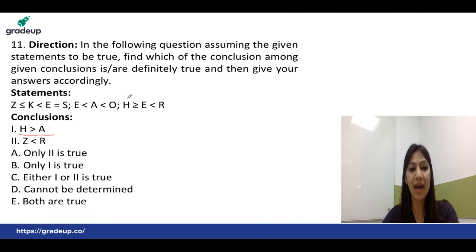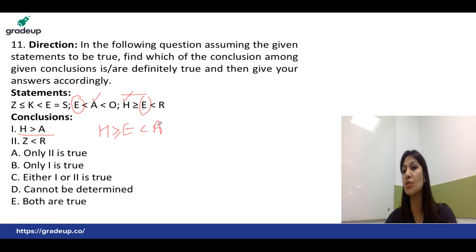Only when I have one comparison between H and A can I conclude whether it is right or wrong. I can notice that H is in the third equation and A is in the second equation. So is there any common letter between the second and third equation? Yes, the common letter is E. So I will write E first of all. With E, I have connected H, so I will link it: H and E. Now it is E to A. That's what we wanted, right? So A is less than E, and the comparison between H and A is absolutely not possible.